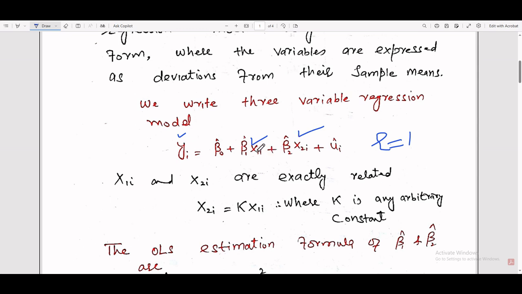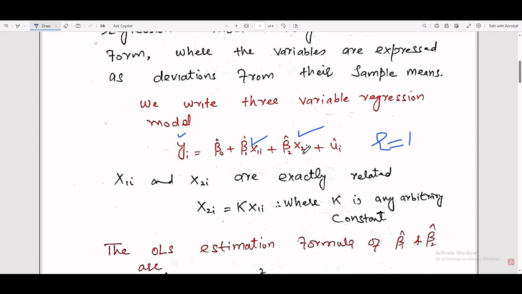Similarly, keeping x1 constant, a unit change in x2 has an effect on y. But when there is collinearity among the independent variables, we cannot keep one variable constant, because x1 values have an important role in x2 values.